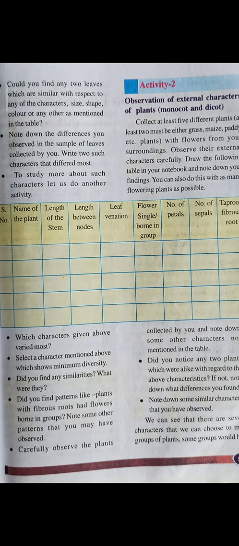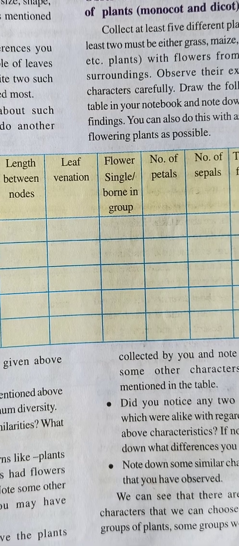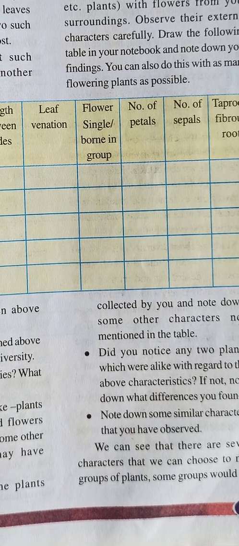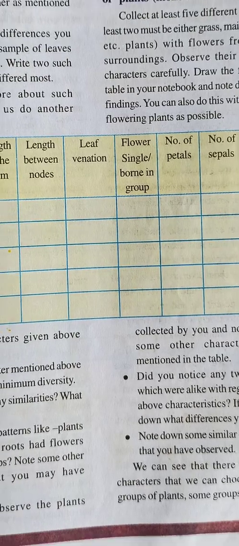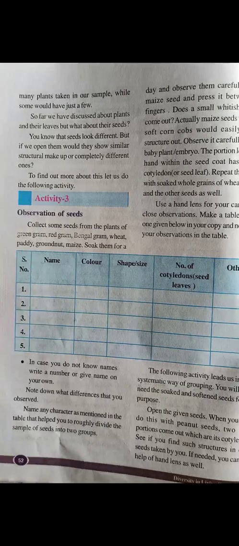And then coming to the questions in page number 51. Did you notice any 2 plants which were alike? Like that, some questions are there. These are easy. Once you observe and fill the table, these answers will be easy for you to do. Right? Next, coming to activity 3 in page number 52.